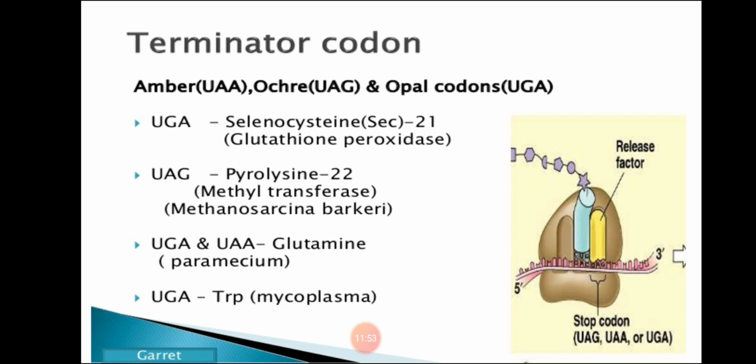There are three terminator codons: UAA, UAG and UGA. All these three are known as terminator codons and they do not code for any amino acid. They are also called nonsense codons because they do not synthesize any amino acids.